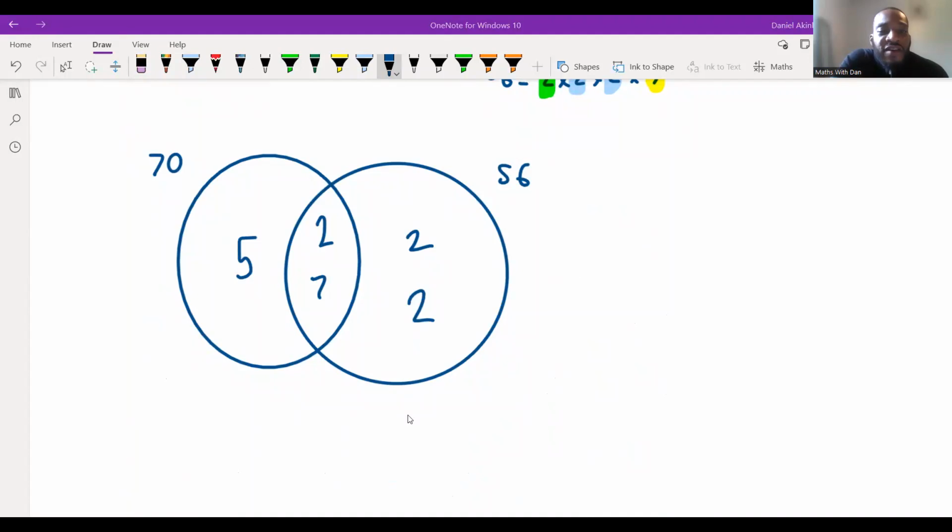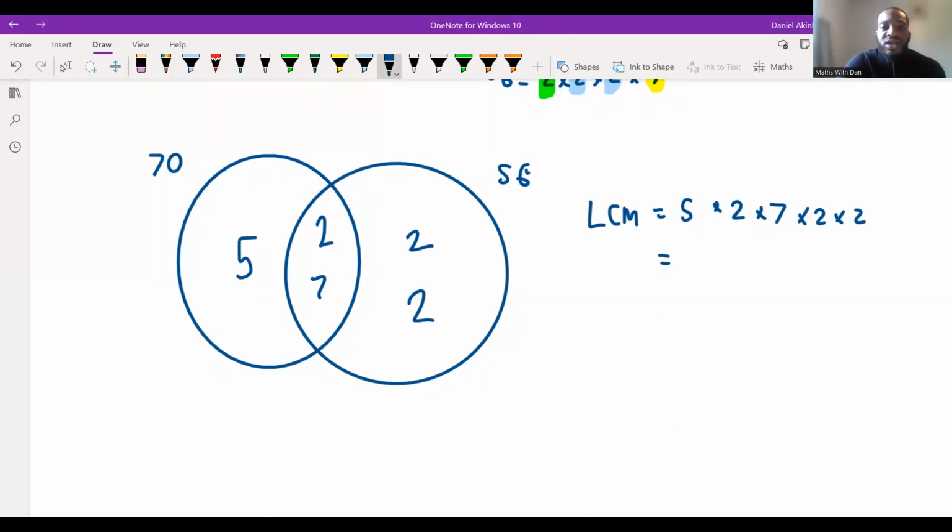Very close, very close. Thank you very much for the input, Rosalia. When you want to find the lowest common multiple, you want to multiply all of the numbers in the Venn diagram. So to calculate the LCM, when you've got to this point, you just multiply all of the numbers together. So 5 times 2 times 7 times 2 times 2.